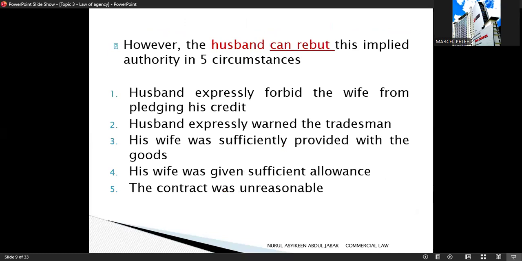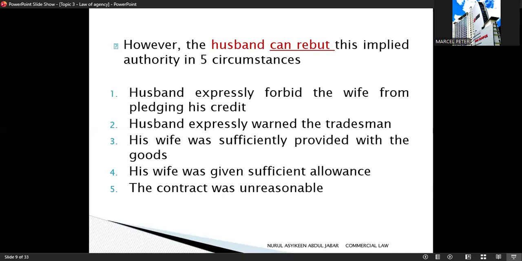However, the law also allows the husband to rebut or deny this implied authority. This means the husband can escape liability in 5 circumstances. So the 5 circumstances where implied authority can be rebutted. Number 1, the husband expressly forbids the wife from pledging his credit. So the husband clearly tells the wife not to buy goods on his account.